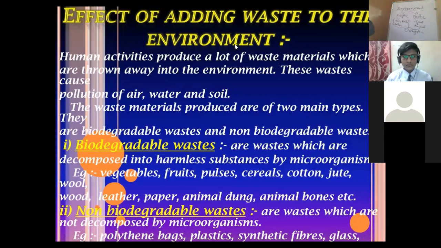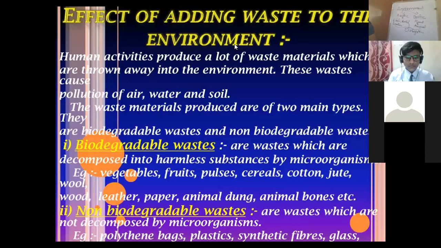Ecosystem is where there is constant interaction between the biotic and abiotic components, where the components of the environment interact with each other. That system which is self-sufficient, we call the ecosystem.